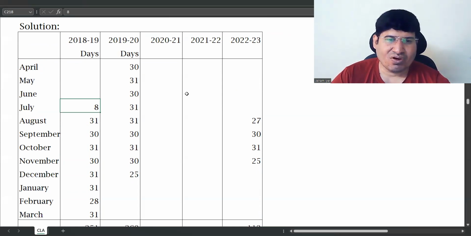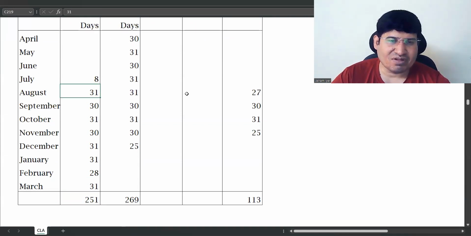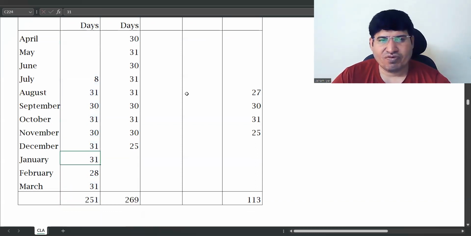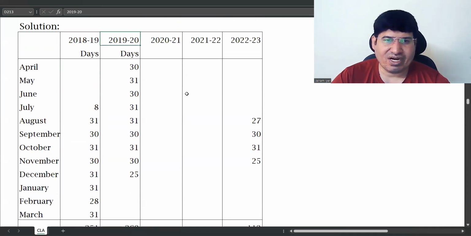8 days in July, then August, when he was there for the full 30 or whatever the days of the month are, just keep putting them here. November, December, till March 31st. Just put whatever days of the month are here, and then add it, you will get 251. So 251 days he was in India in 18-19.